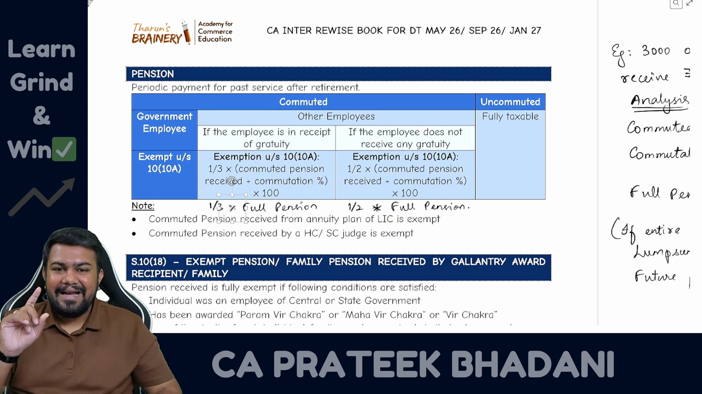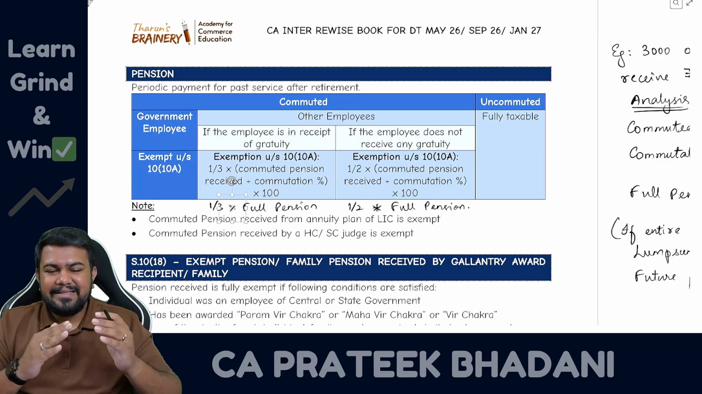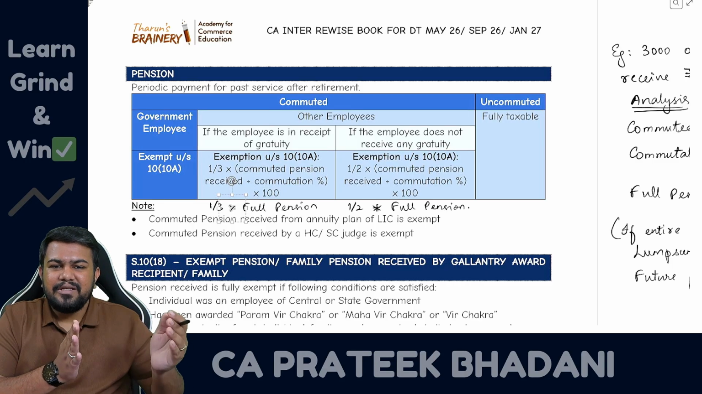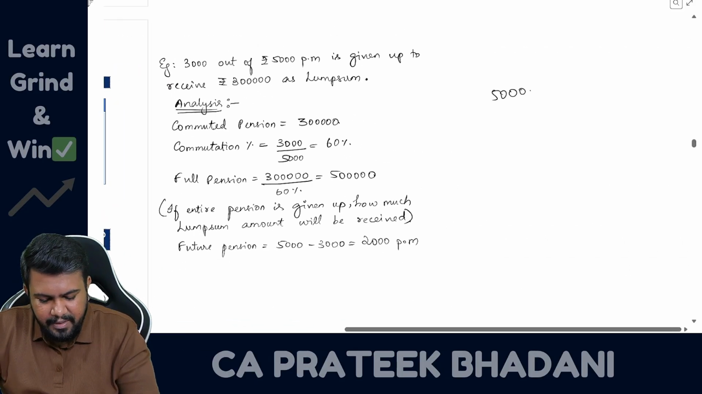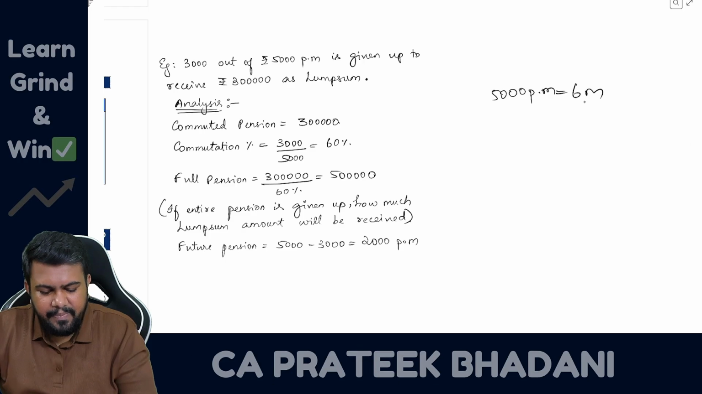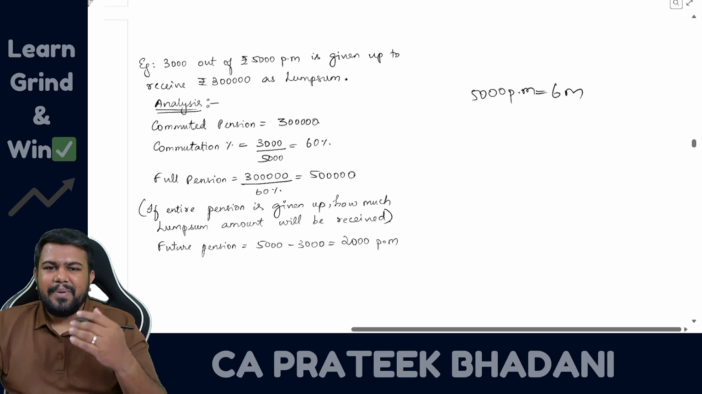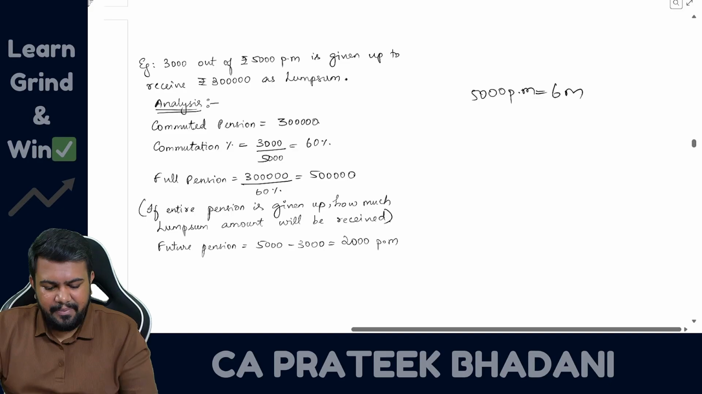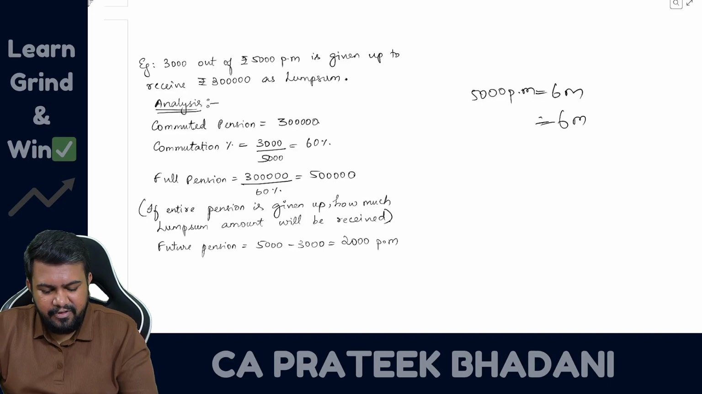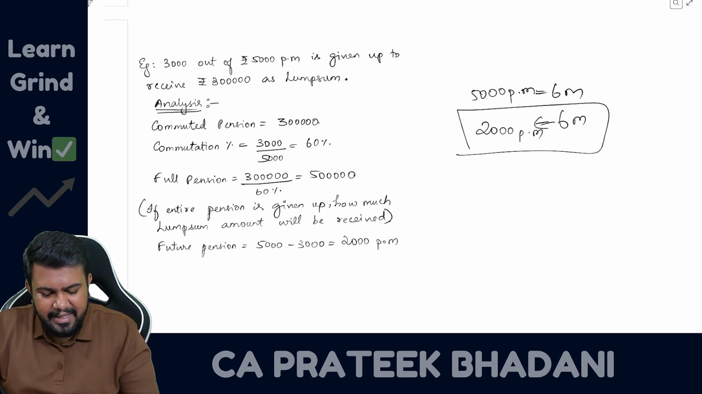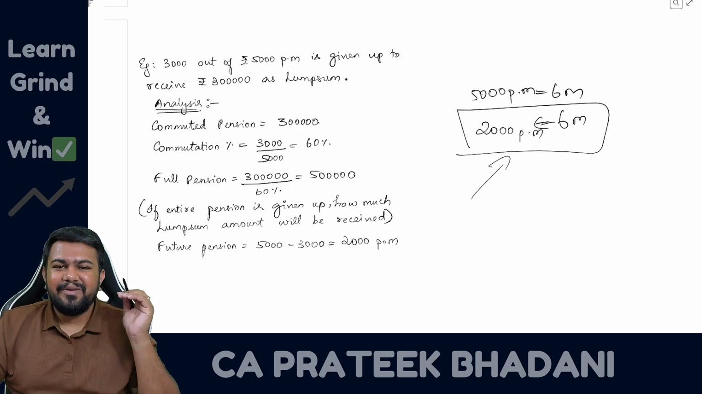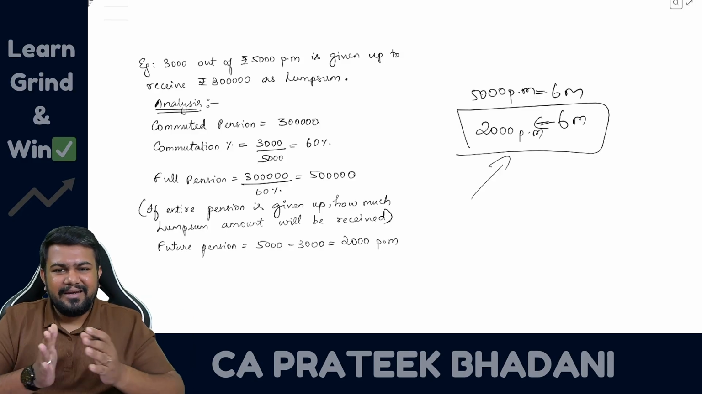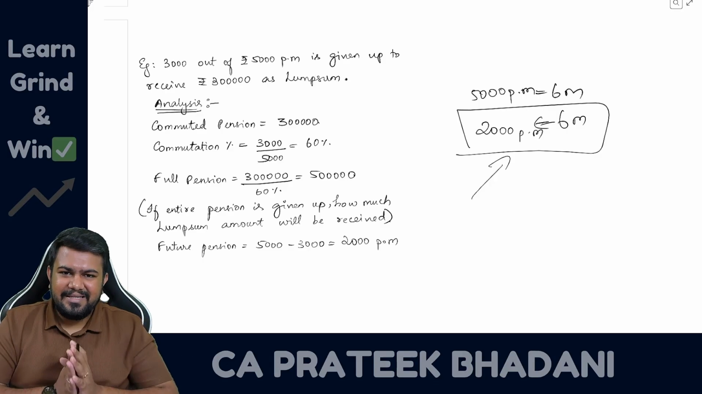Students get confused. And the second silly mistake that students make is ignoring the balance future pension after the commutation. Now listen, let's say this 5,000 rupees per month is received for 6 months. After 6 months, the pension has been commuted, so 3,000 is given up. So for the balance 6 months, how much will be received? 2,000 rupees per month will be received. The student makes a silly mistake, that this 2,000 rupees per month they are not putting in the answer. This 2,000 rupees per month also will be taxable? Yes, because it has been received after the commutation till the end of the year.